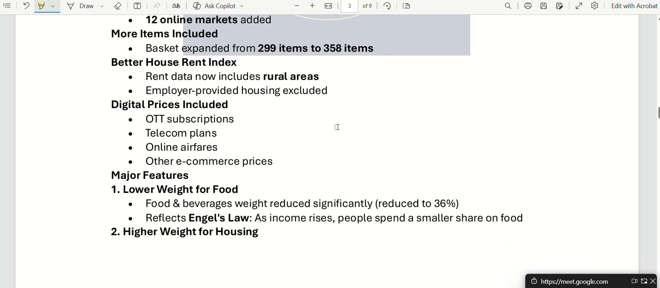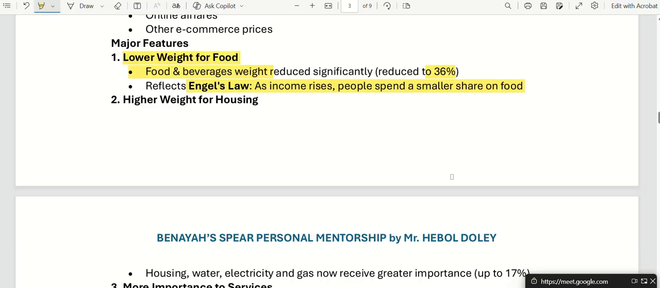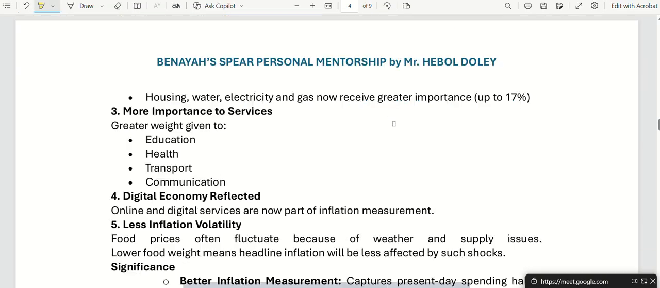All right, fine. So that was, we understood. The major feature was the basket, where the weightage of food and beverage has been reduced to 36%, following Engel's law. So keep this in mind. Suddenly APSC might ask, what is Engel's law? They might ask from an economic perspective. So please keep this in mind.